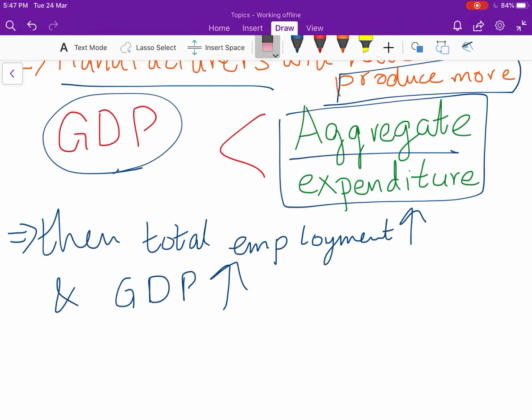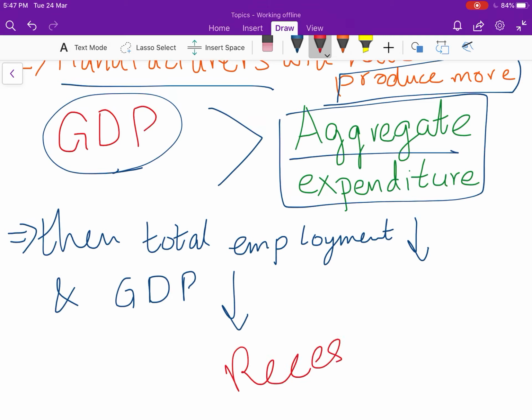But what happens when the GDP is actually higher than the aggregate expenditure? Then we see total employment decreasing and the GDP decrease as well, because that means that people are spending less, inventories are not decreasing, and so we end up in a recession.